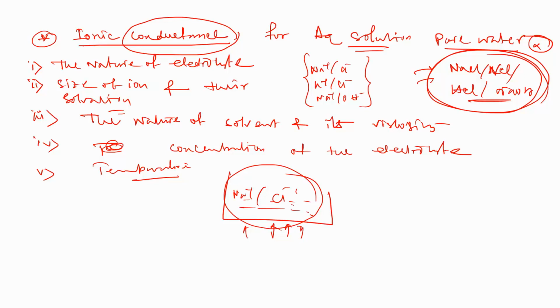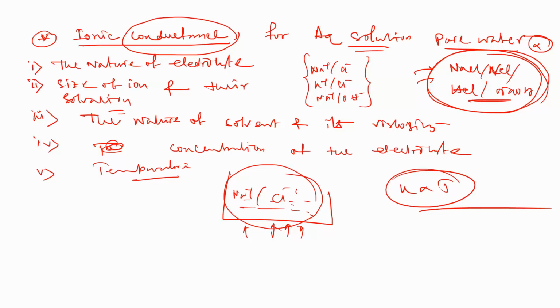If you add some heat from the outside, they become soluble. So for ionic conductance, the conductance is proportional to the temperature, but for electrical or metallic conductance, the value is inversely proportional to the temperature. So this is the fact.